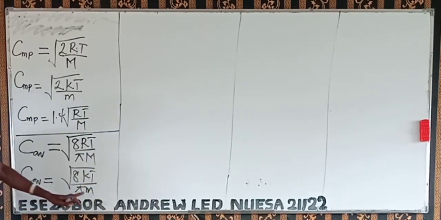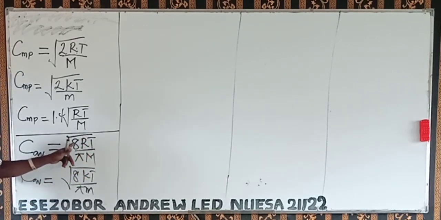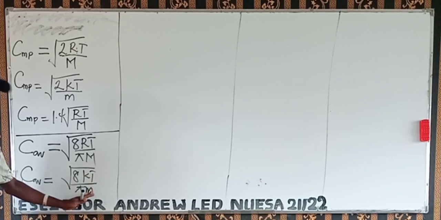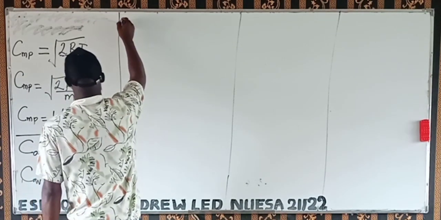Now you can also still remember that this small letter m and this capital letter M are very useful too. I don't want to tell you that now. So you can also find the square root of 8 over pi, that can be 1.6. Then you don't take RT over M or kT over small letter m. That is still possible.